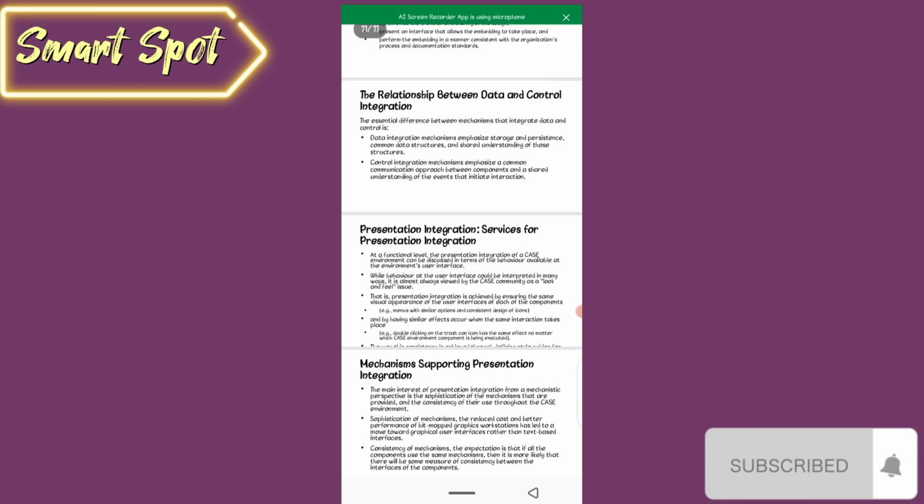Next is presentation integration. Services for presentation integration. At a functional level, the presentation integration of a CASE environment can be discussed in terms of the behavior available at the environment's user interface. While behavior at the user interface could be interpreted in many ways, it is almost always viewed by the CASE community as a look and feel issue.